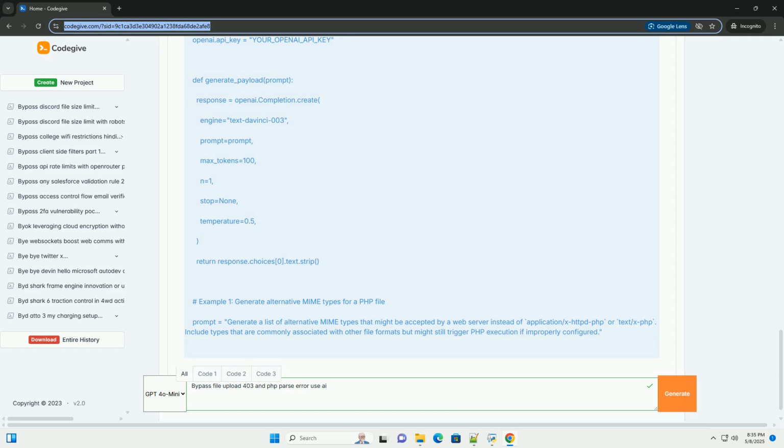Blacklisting is notoriously weak. MIME type validation: checking the content type header sent by the client, attempting to verify the file type. This is easily bypassed as the client controls the header.